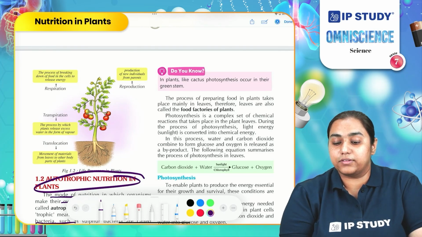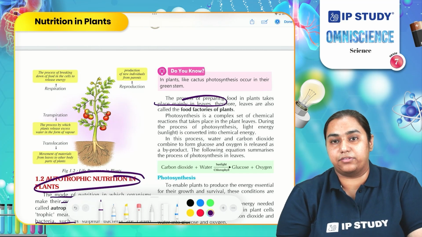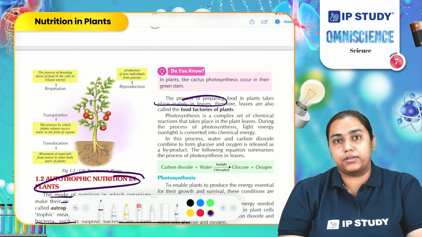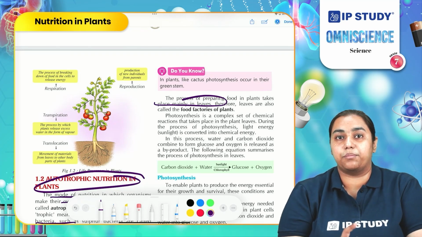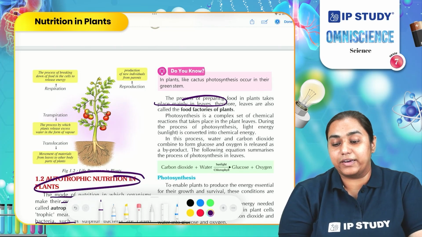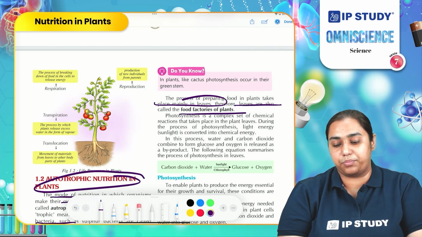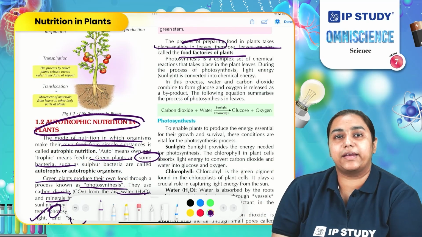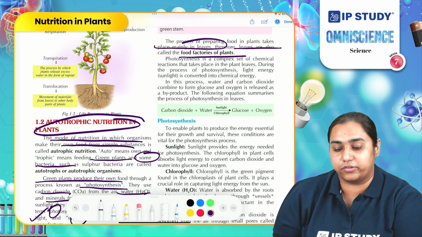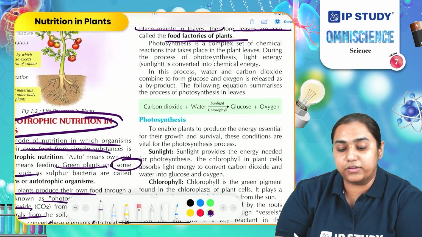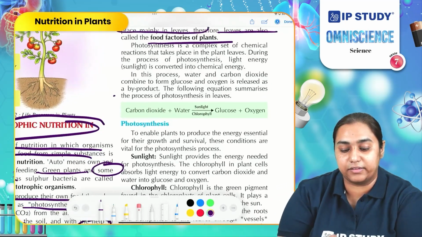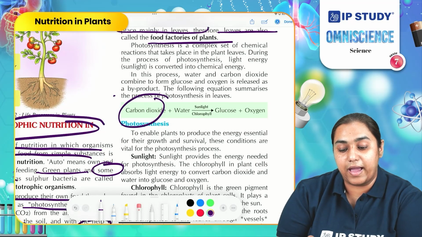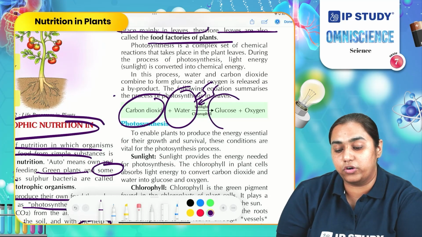So how do plants produce their food, or where does this process of photosynthesis occur? Photosynthesis occurs mainly in leaves. However, in some plants, it also occurs in the stem, for example, cactus. Therefore, leaves are also known as food factories of the plant. Let me show you the chemical reaction which occurs during photosynthesis. During photosynthesis, plants take carbon dioxide and water, and under the influence of sunlight, they produce food known as glucose and oxygen.